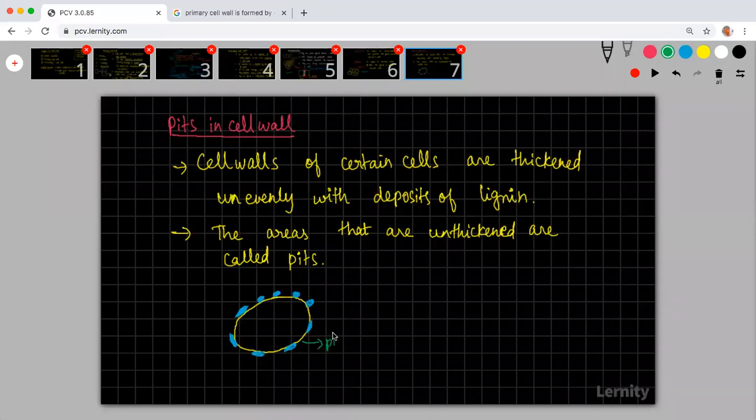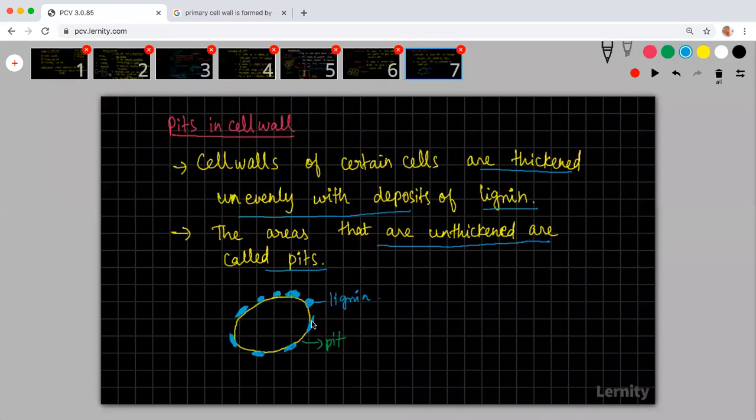This is a pit, and this blue color is the lignin. So they are thickened unevenly with the deposit of lignin. The areas that are unthickened are called pits. So there are some left out areas, and the left out areas are called pits.